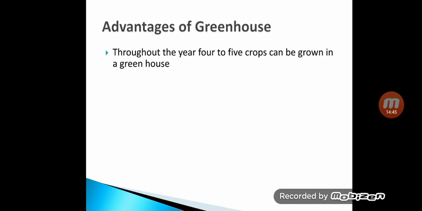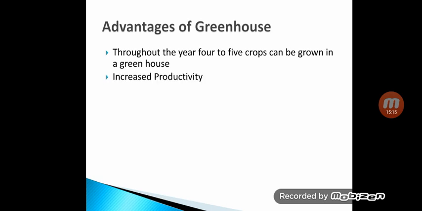So we'll see again what are the advantages of greenhouse technology. First advantage is, throughout the year you can cultivate or grow 4 to 5 different crops inside the greenhouse. As there is no resistance to temperature or rainfall, you can grow 4 to 5 different crops, and there is no seasonal requirement inside the greenhouse.